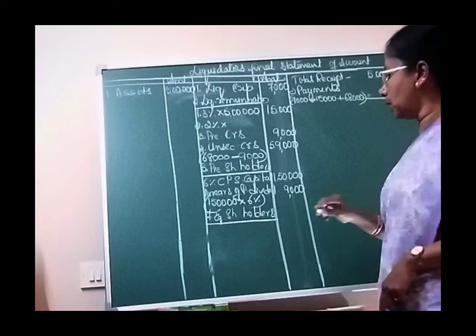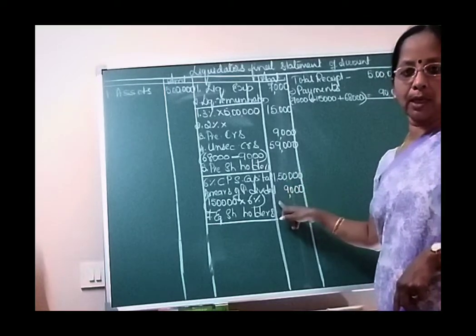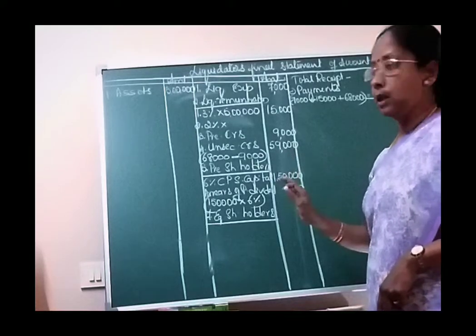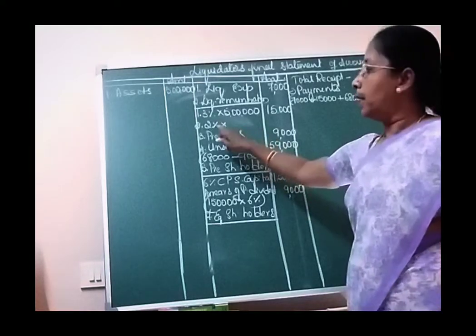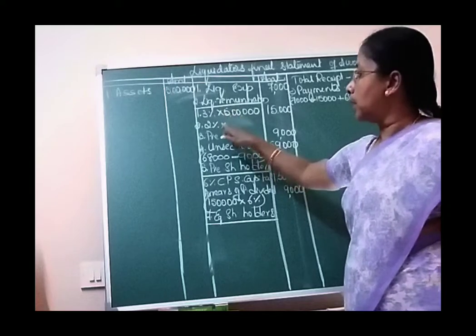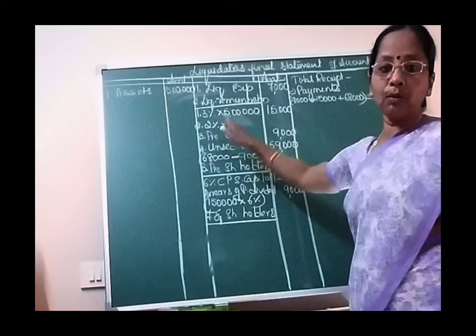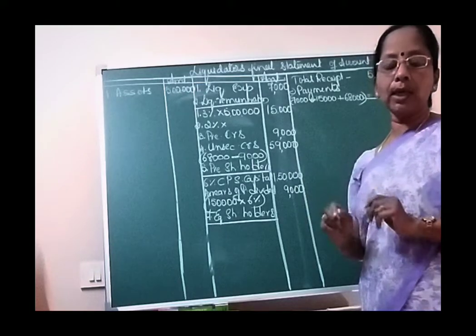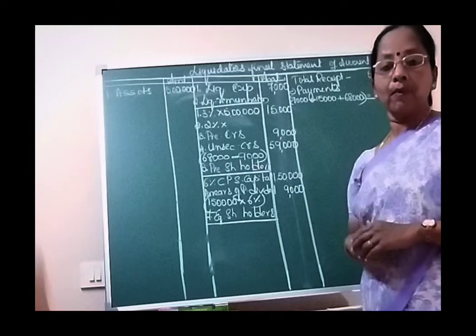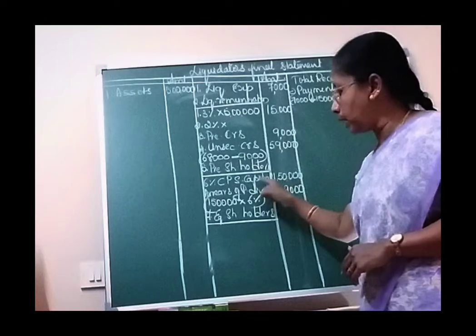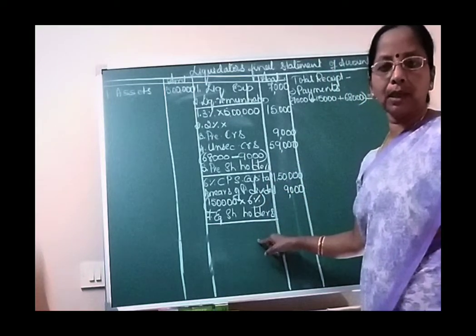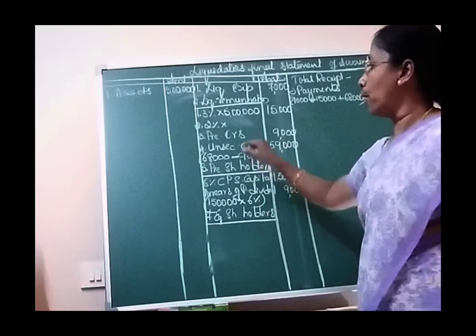You are thinking, why have I not taken preference capital and dividend? Because it is given that the liquidator is paid 2% commission on the amount distributed to shareholders. They have not specified whether it is preference shareholders or equity shareholders. It is not mentioned in the question on which you have to pay 2%.